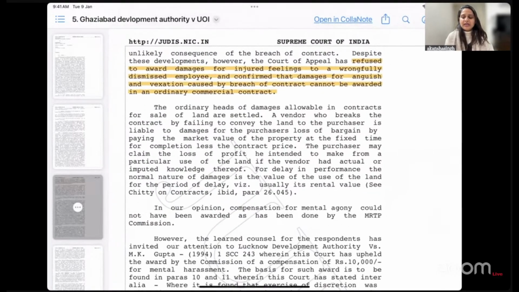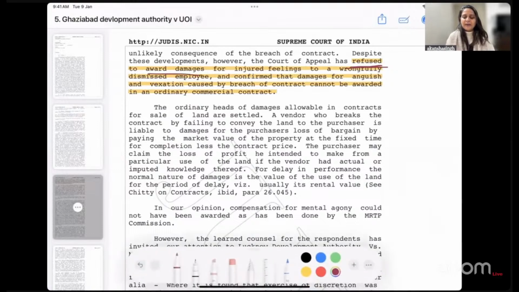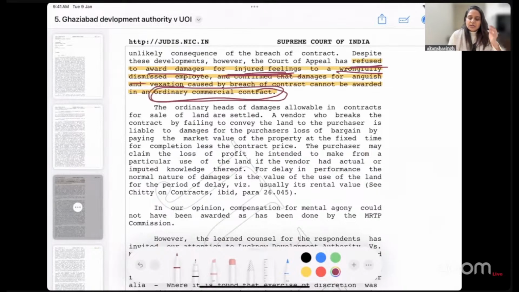The court here said they refuse to award damages for injured feelings, not the injury with respect to loss of profit, but the injured feelings of a wrongfully dismissed employee, and confirmed that damages for anguish and vexation caused by breach of contract cannot be awarded in an ordinary commercial contract. They took the help of another case law.